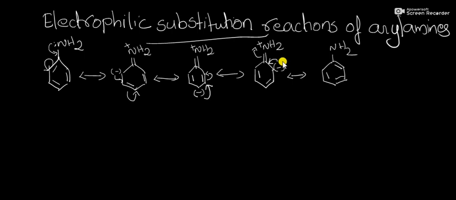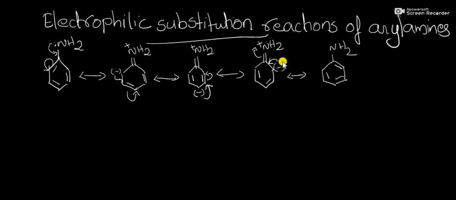Then another important point about aniline is that the NH2 group is a powerful activating substituent, through the plus M effect. So it is more reactive than benzene towards electrophilic substitution reactions. Then what happens if its reactivity is more than normal benzene?